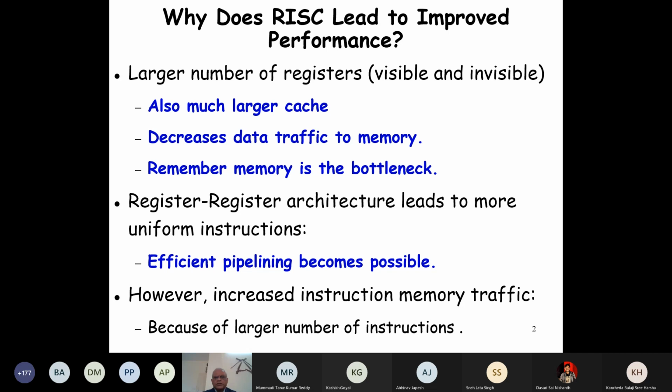And not only the registers, but the cache. In the CISC computers, it was difficult to have an on-chip cache. The cache was external, and now we have huge cache inside. I'm just mentioning that about 50% of the chip area now is devoted to the cache. And the registers and the cache decrease the data traffic to the memory.